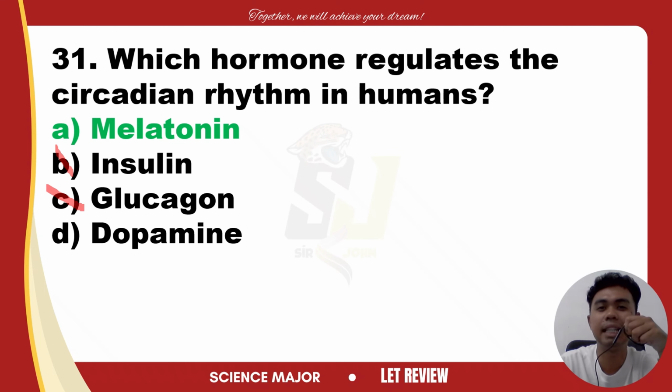While it can influence mood and alertness, it does not regulate the sleep-wake cycle or the circadian rhythm of humans. So dopamine is mostly for pleasure, movement, motivation, things like that. So our answer for this is melatonin.